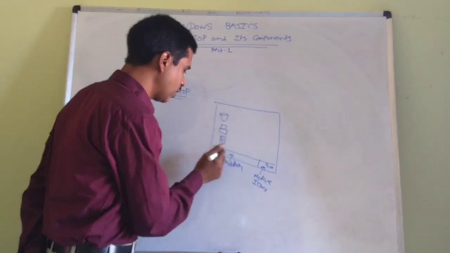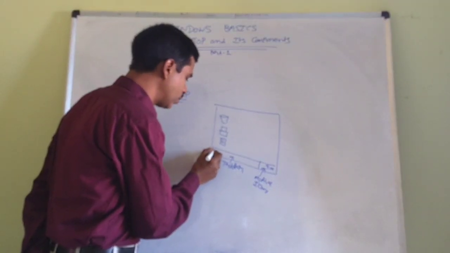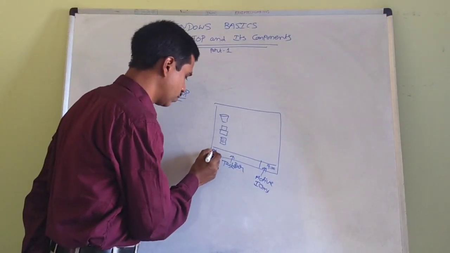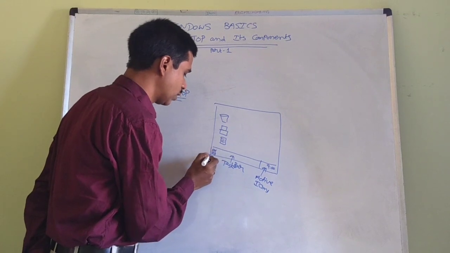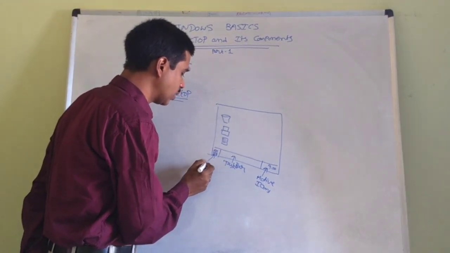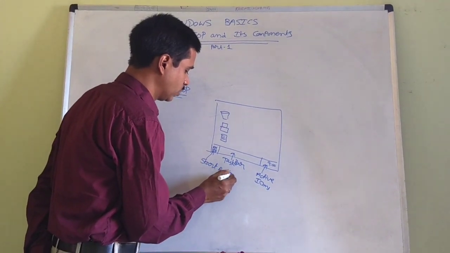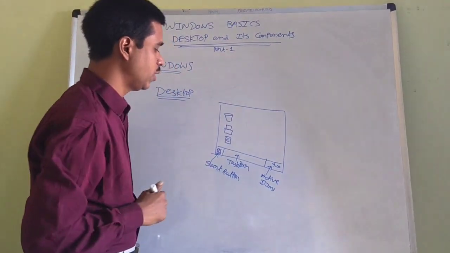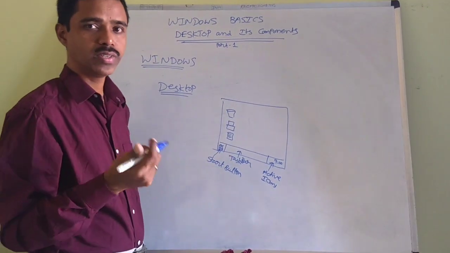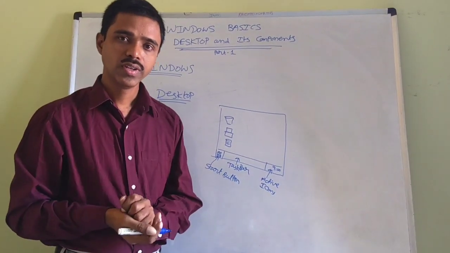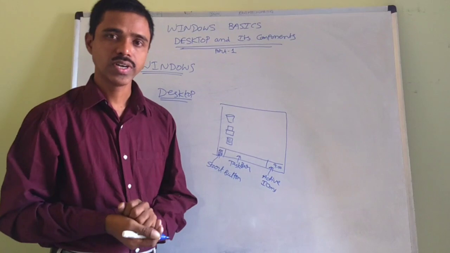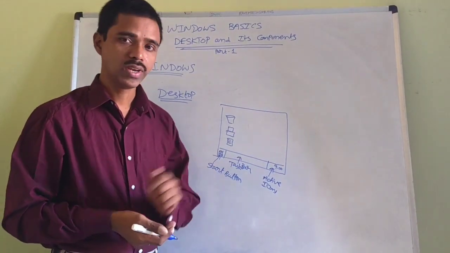This is called a taskbar, and in the bottom left corner you are able to see the Windows key also. It acts like a start button. So basically this is called a desktop. Desktop is nothing but once you start the computer, the first screen you are watching is called the desktop. I will show it practically in the computer.